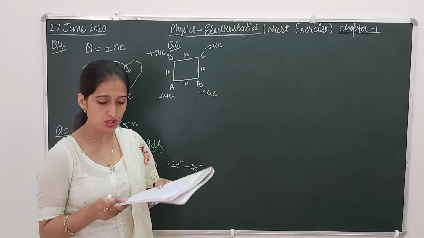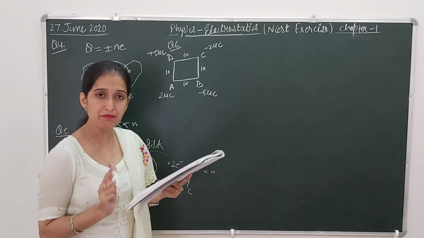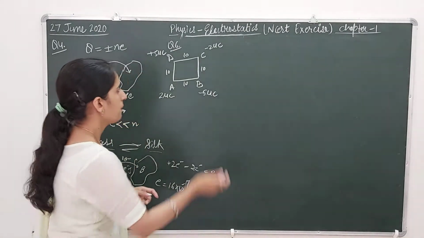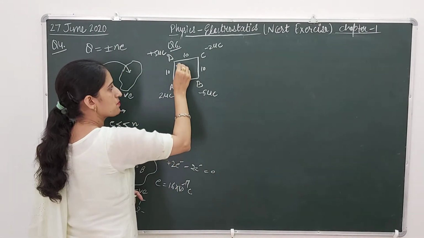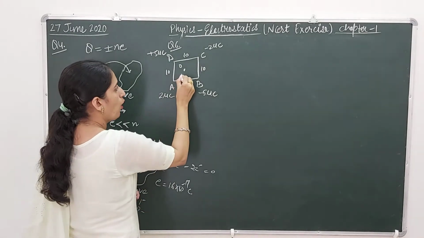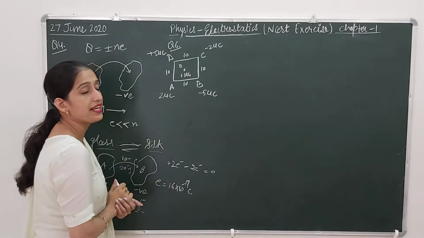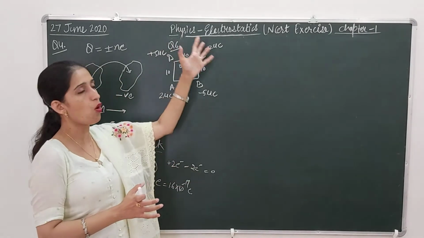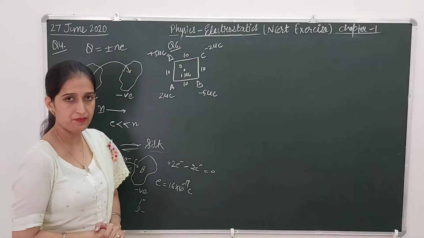What is the force on a charge of 1 microcoulomb placed at the center of the square? Suppose the center is denoted by O, and a charge of 1 microcoulomb is placed there. Then what will be the net force because of all these charges on this one?